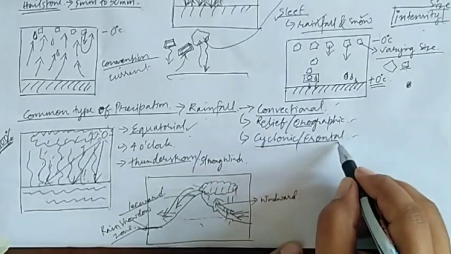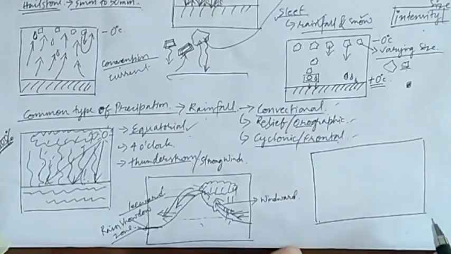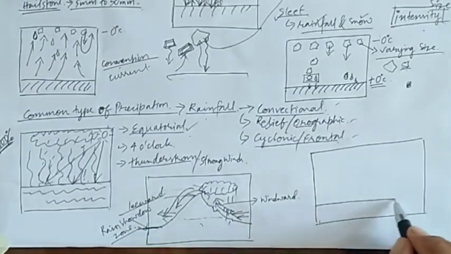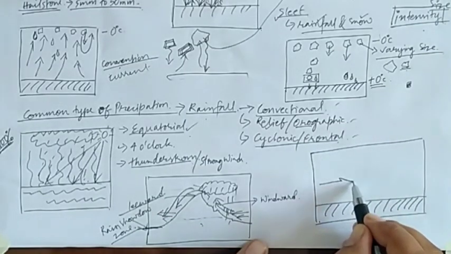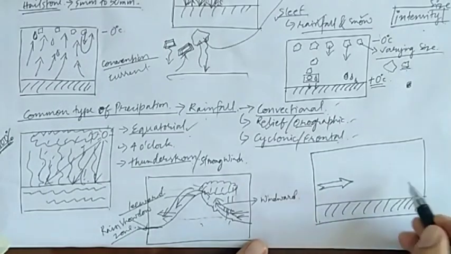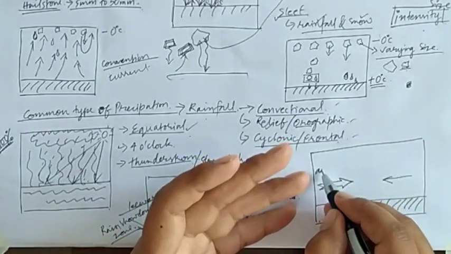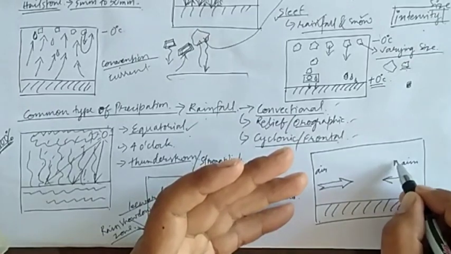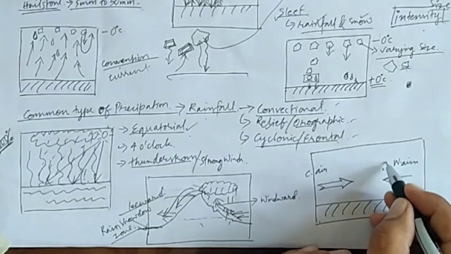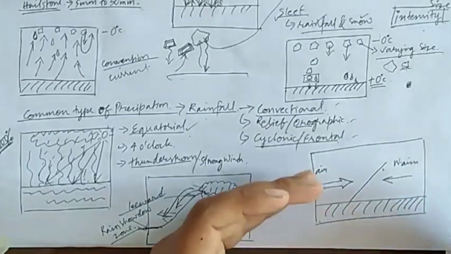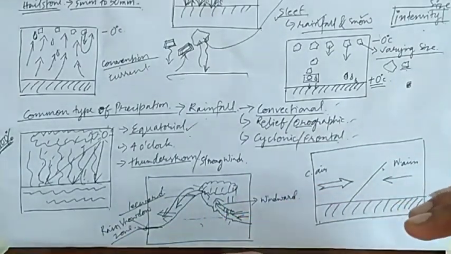Now, the other rainfall we are going to discuss is the cyclonic or the frontal rainfall. How this rainfall occurs is also very simple. This is the Earth's surface. Supposedly the cold wind is blowing from this side, and the warm wind is blowing from this side, or we can say the cold air mass and the warm air mass. Now when they collide with each other, a distinct boundary will form in between these two air masses.